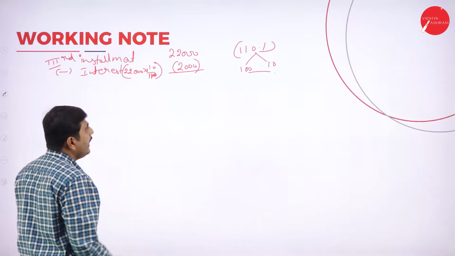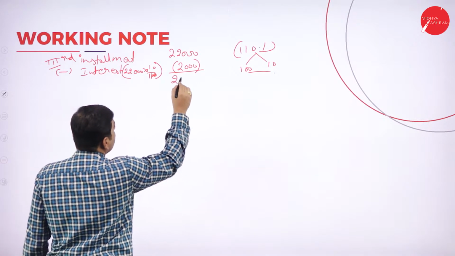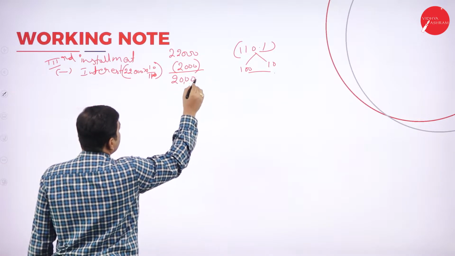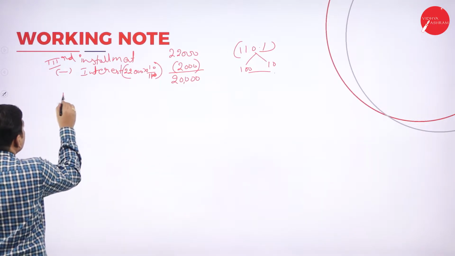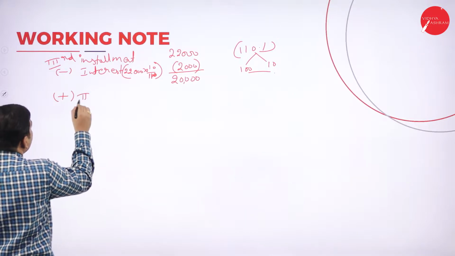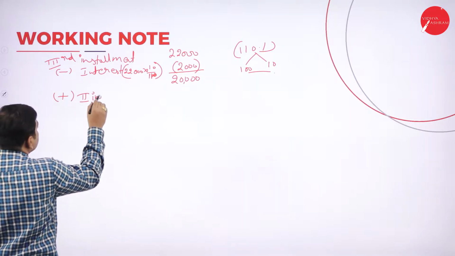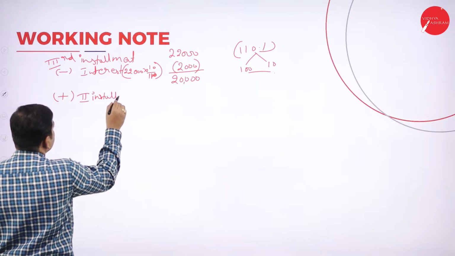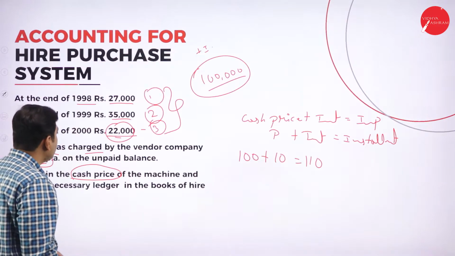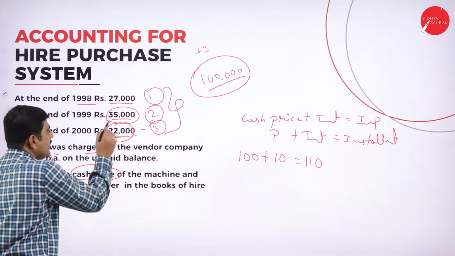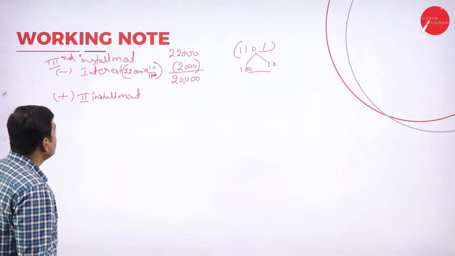So we'll get 20,000 here. Again add the second year installment. What is our second year installment? 35,000 is the second year installment.